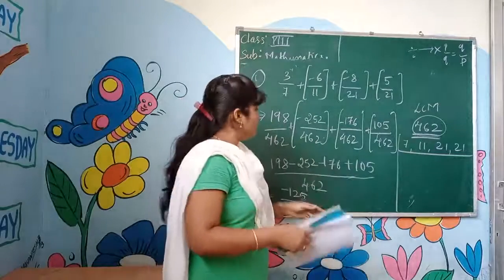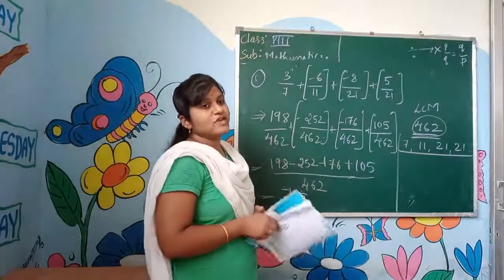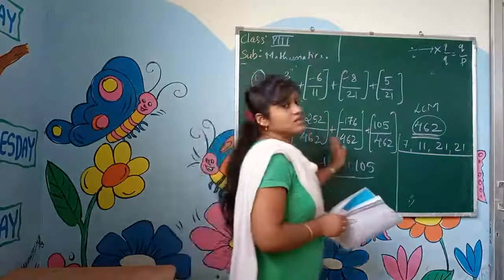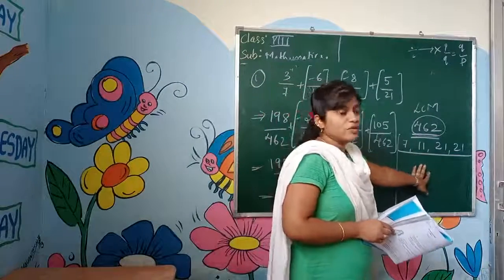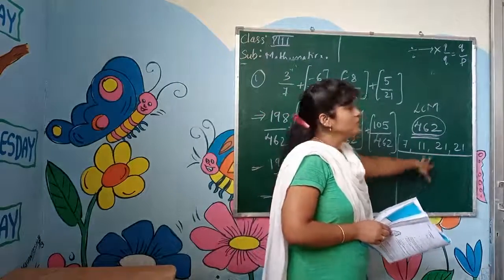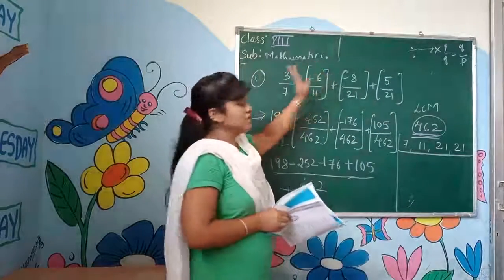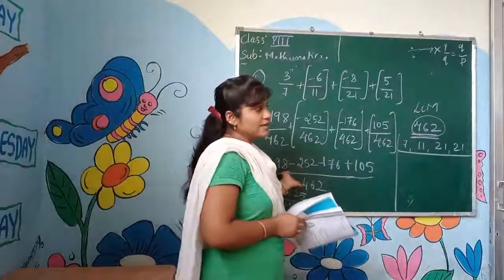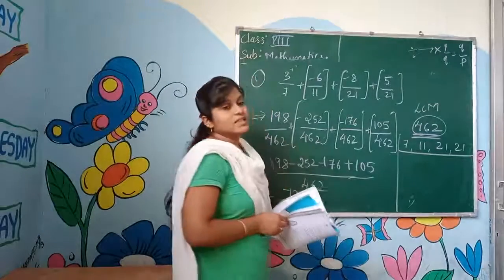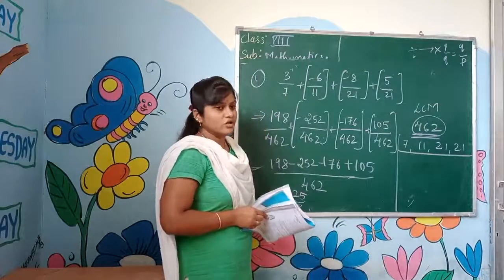This is called an addition problem of rational numbers. All these we did last year. LCM we know, how to find the LCM we all know. We know how to multiply the denominator with the numerator. After that, how to add the numbers we all know. Okay. The final answer also you all know.